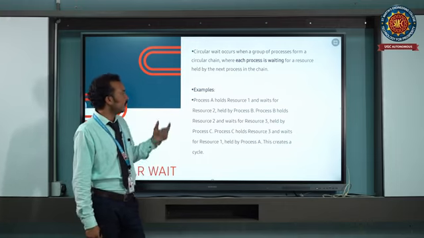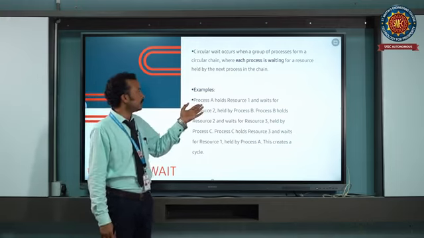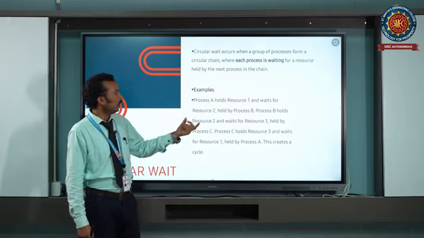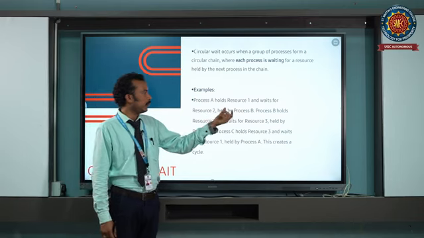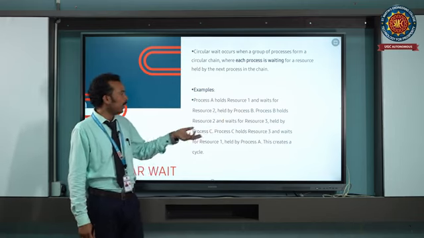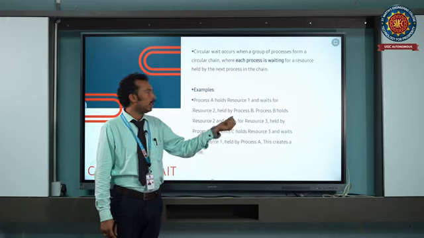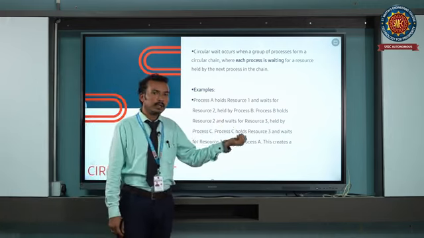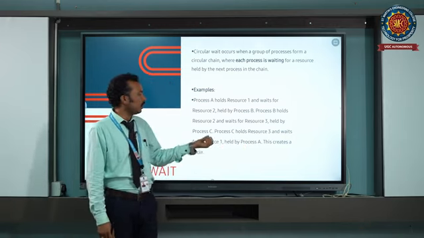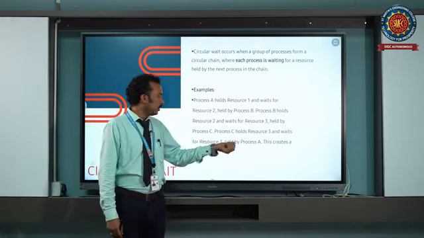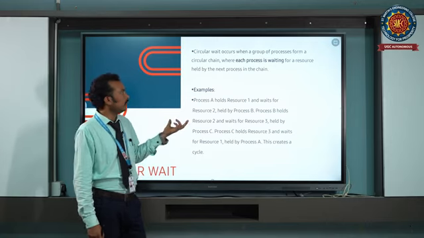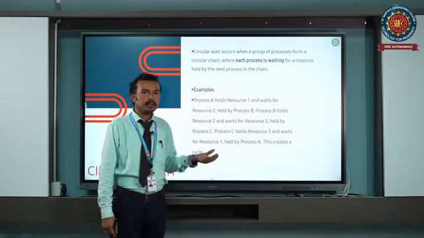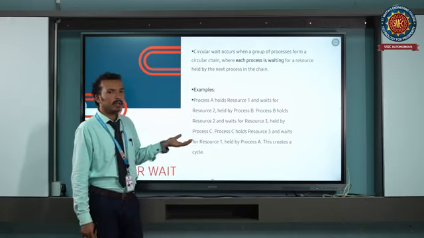In this case, first, for example, process A holds resource 1 and waits for resource 2, which is held by process B. Process B holds resource 2 and waits for resource 3, which is held by process C. So process C holds resource 3 and waits for resource 1, held by process A. So this creates a cycle or chain. In this case, no process will complete its execution. Due to this, the deadlock will occur.